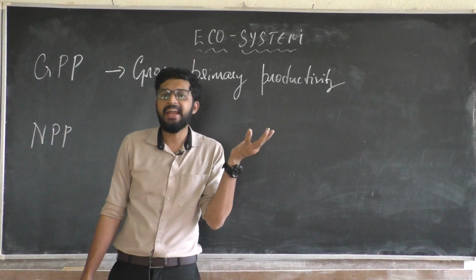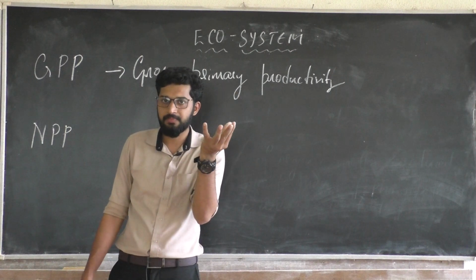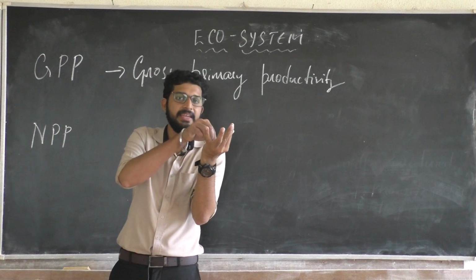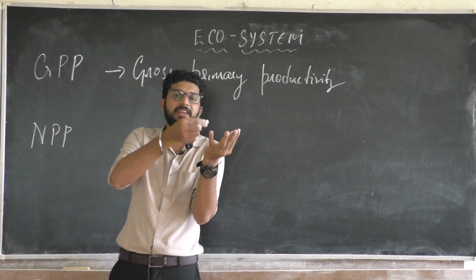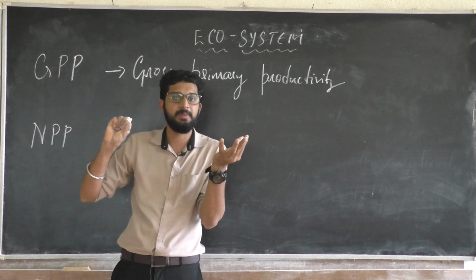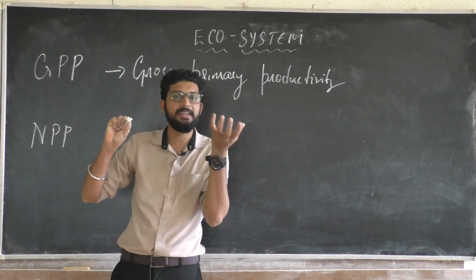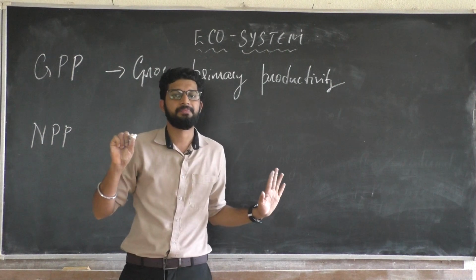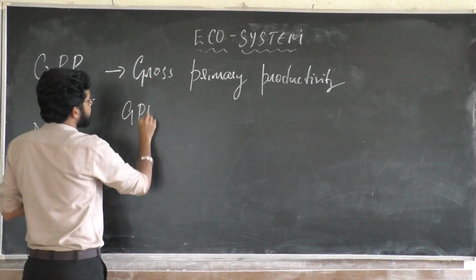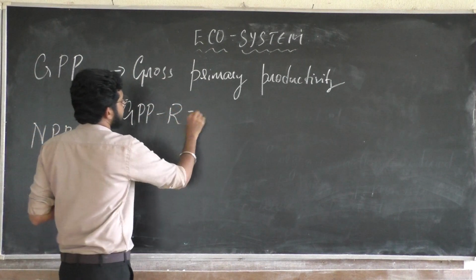When a plant produces this GPP, and a small portion of GPP is utilized by the plant for respiration, then whatever content is left behind will be the NPP. GPP minus R equal to NPP.